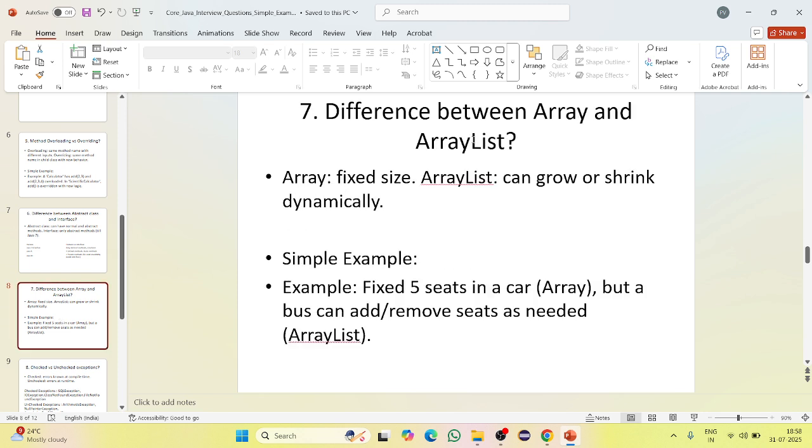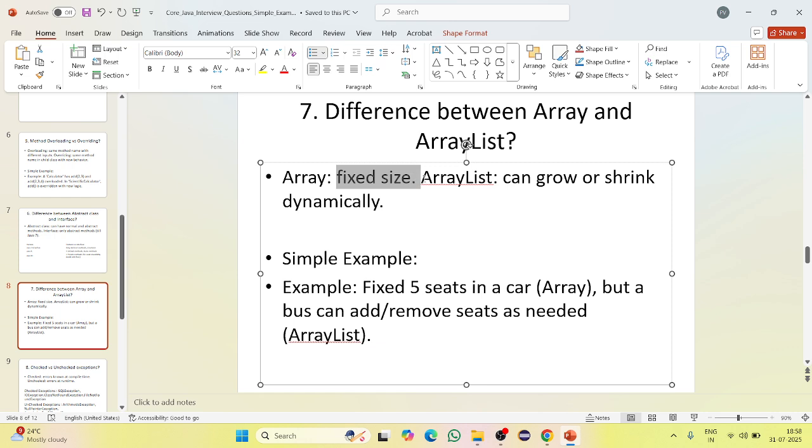And what is the difference between an array and an ArrayList? An array is fixed in size. An ArrayList can grow or shrink dynamically. For example, you have five seats in a car. That is an array, fixed in size. But a bus can add or remove seats as needed. That is called an ArrayList.